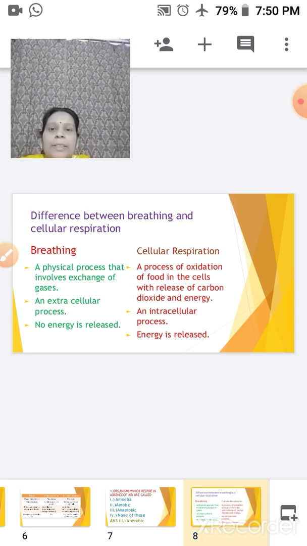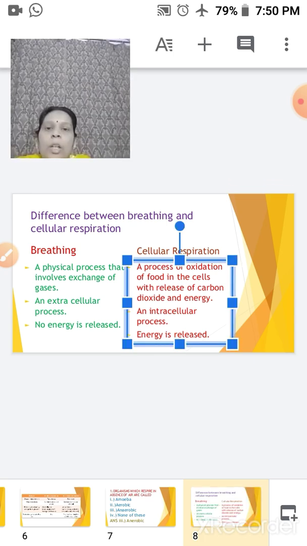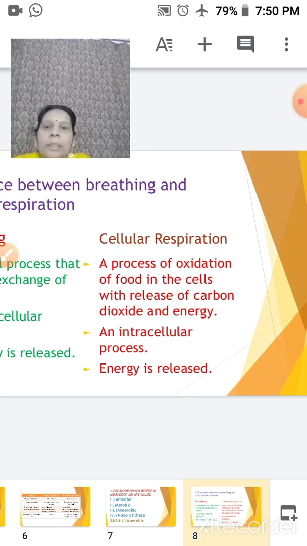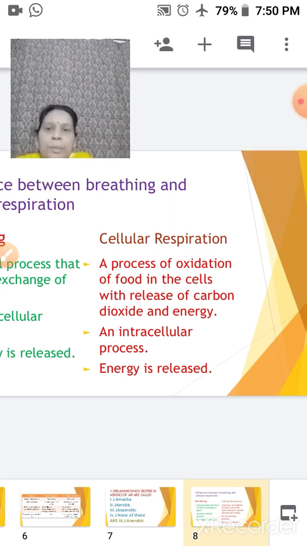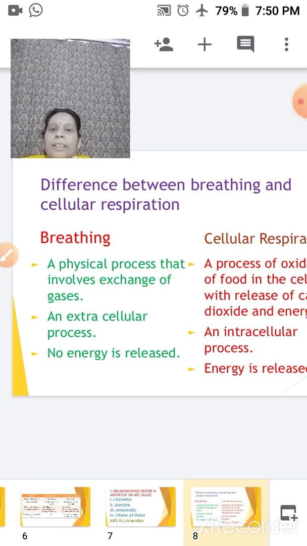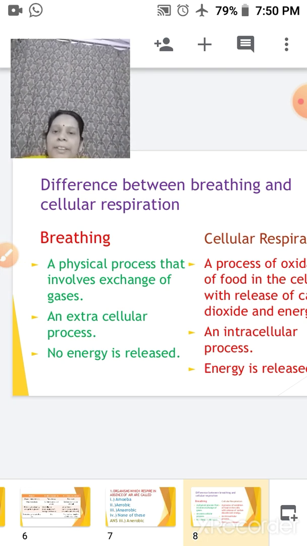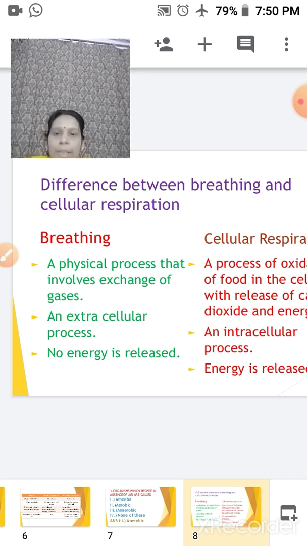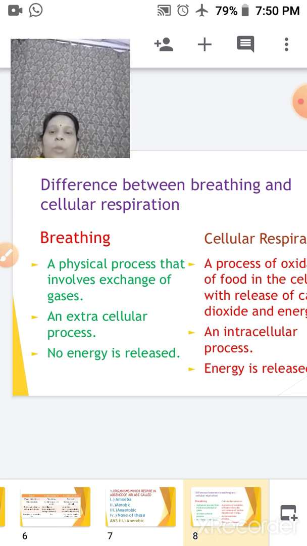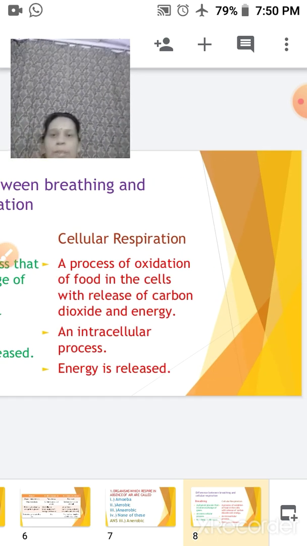Next we will be discussing the difference between breathing and cellular respiration, one by one. Breathing is a physical process and it involves the exchange of gases. It is an extracellular process and no energy is released during it.